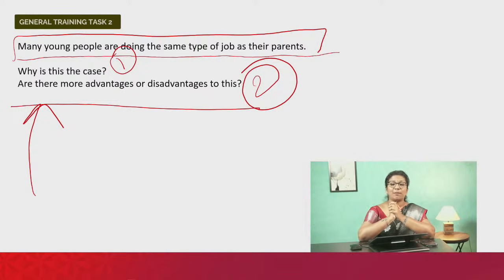And let's imagine my parents have a family business. So quite natural for me to enter the business. What happens? There is nothing new happening because the ideas that we have in the family stay in the family, right? So I might not think out of the box. I might not bring in something new. I might just follow what is already being done. I might just continue the system instead of innovating things. Now, these are certain disadvantages.